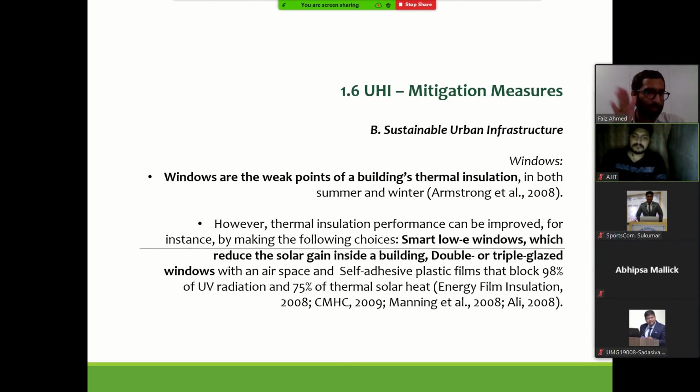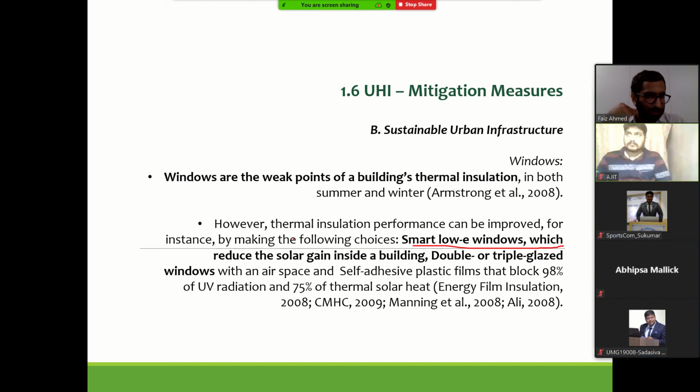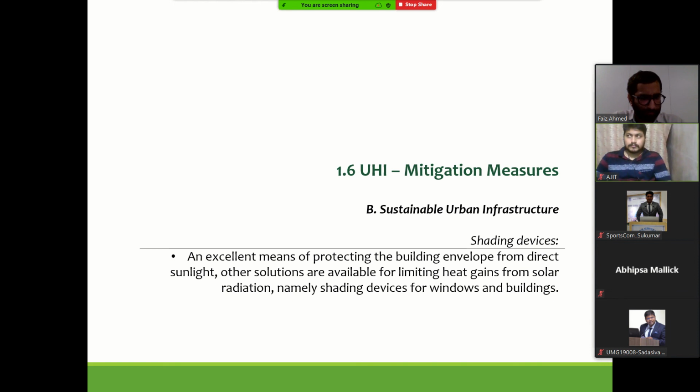Windows are the weak point of building thermal insulation. So this has to be designed appropriately. For example, there are smart low E glasses, double or triple glazed windows, and so many new things. So accordingly, the material has to be chosen.